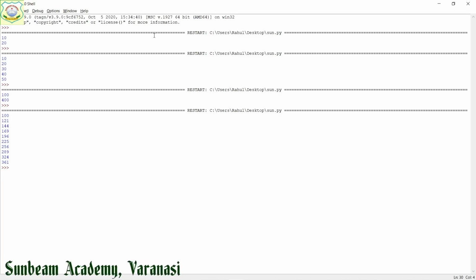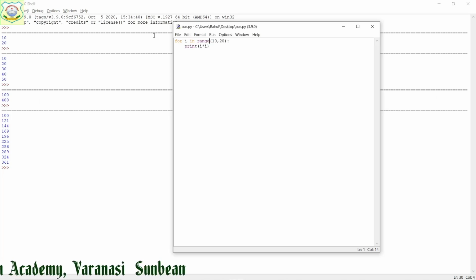And as I told, in range whatever the last value is given, minus 1 will be till then it will be executed, right?